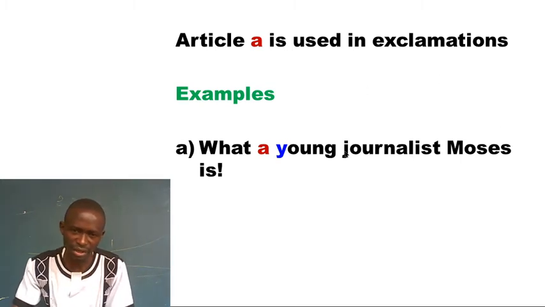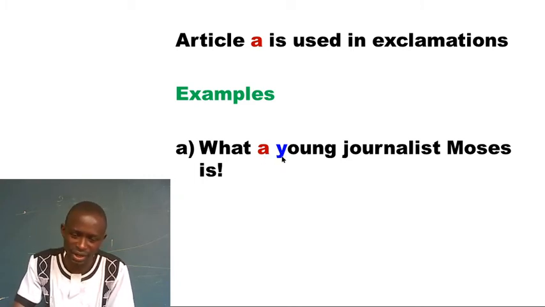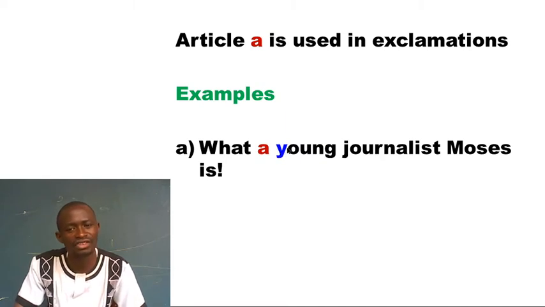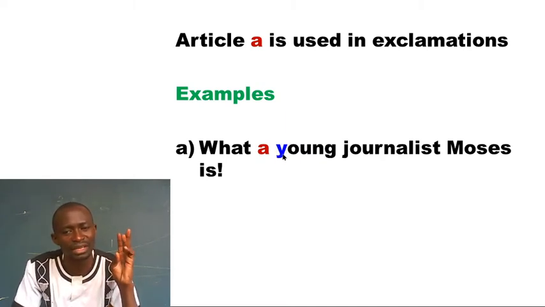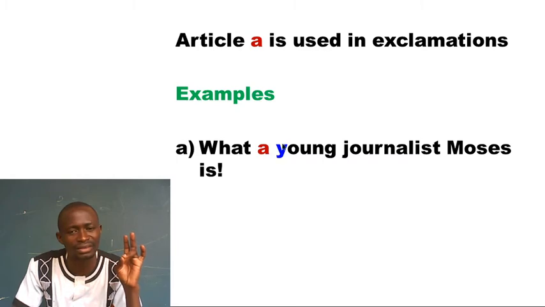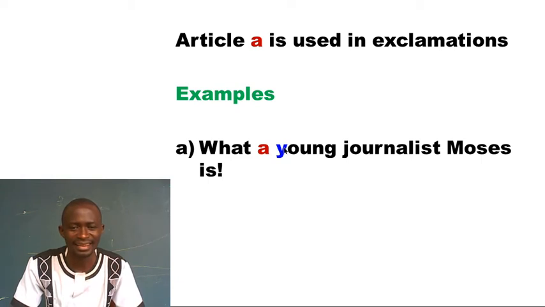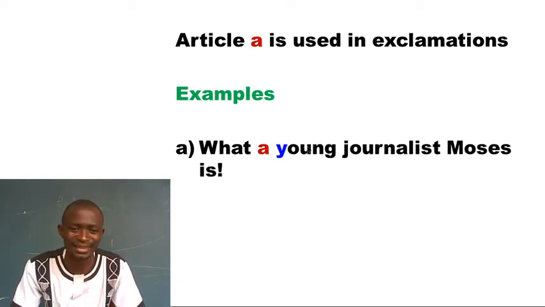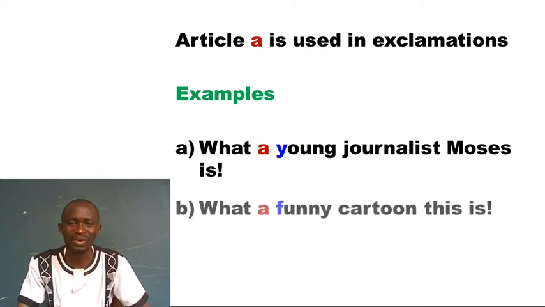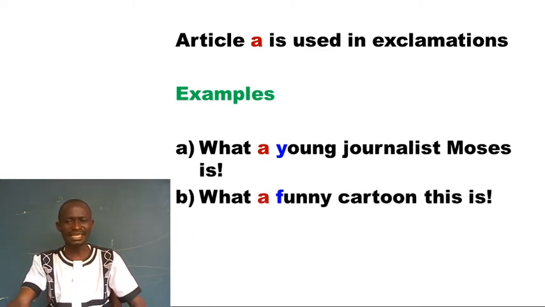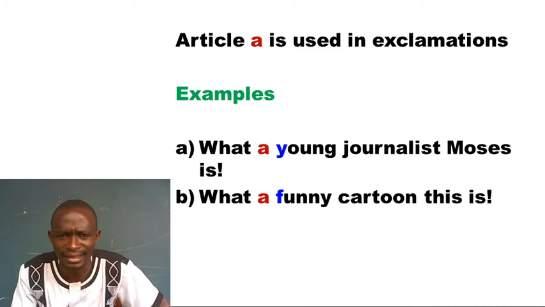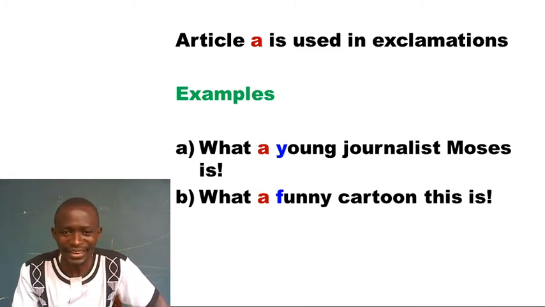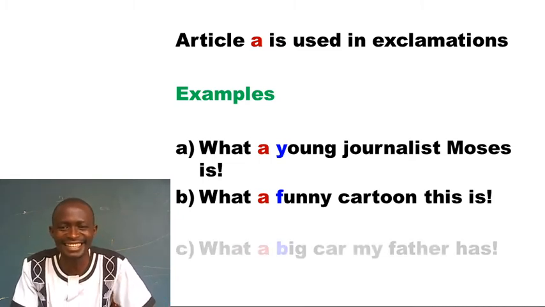Now, pay attention to the words article a and young. Meaning, the word that comes after article a must be, first of all, a noun, and this noun must begin with a consonant sound. Young, a young man. A small boy. A book. A telephone. I hope you have got that part. We have the next part saying, what a funny cartoon this is. Hey, look at this. Wow. Hey, what a funny cartoon this is. That is it.